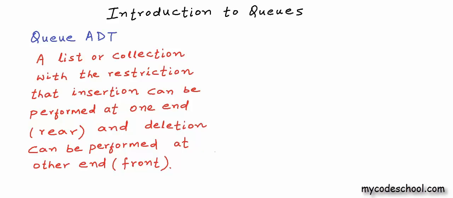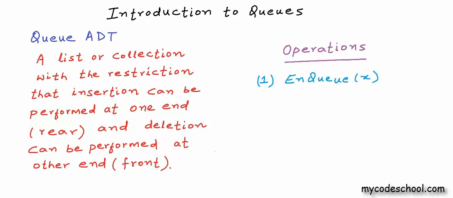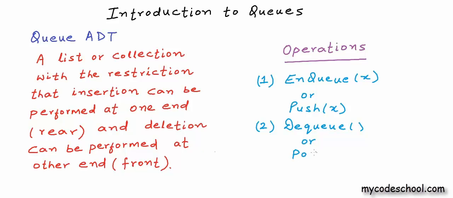Let's now define the interface or operations available with queue. Just like stack, we have two fundamental operations here. An insertion is called enqueue operation. Some people also like to name this operation push. Enqueue should insert an element at the tail or rear end of queue. Deletion is called dequeue operation. In some implementations people call this operation pop also. Push and pop are more famous in the context of stack. Enqueue and dequeue are more famous in the context of queues.